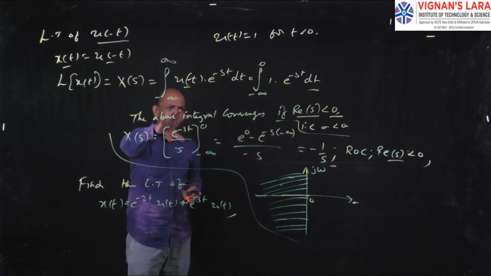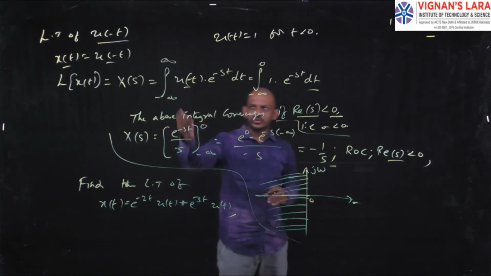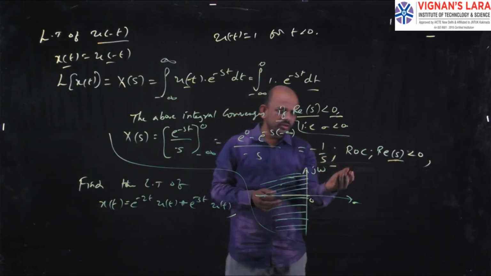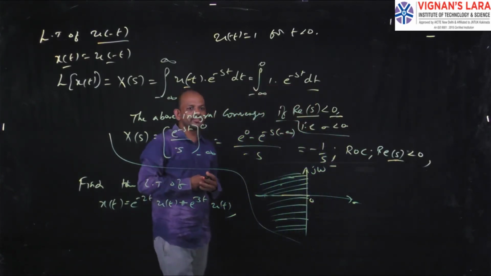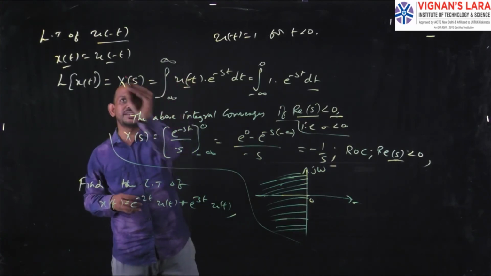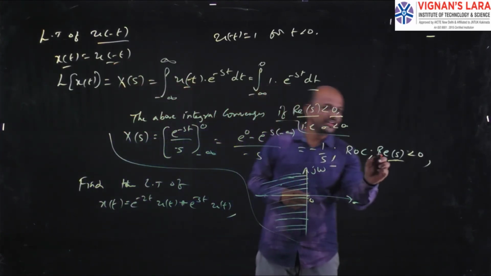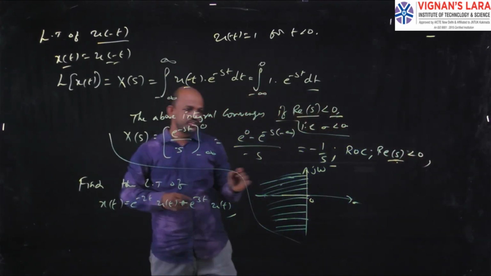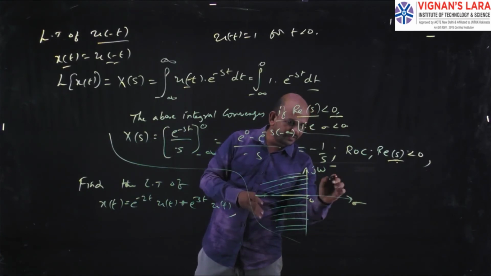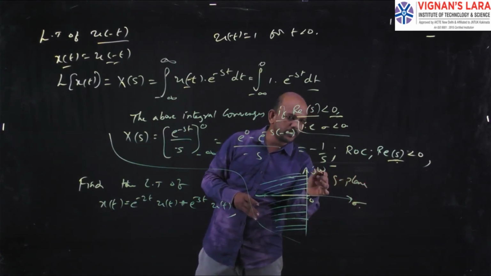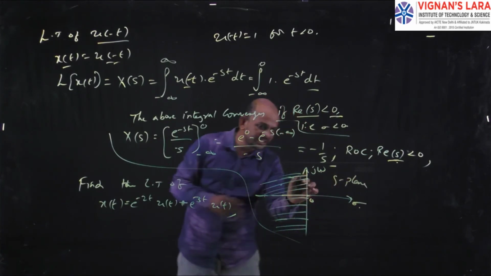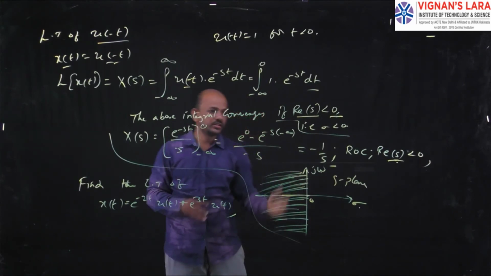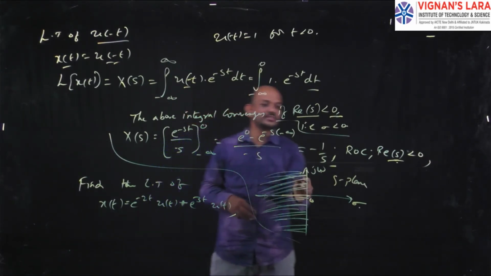So the procedure is the same. I went with a quick way because you already know this procedure. Only the change is here. Up to now we wrote the real part of s greater than 0 because that is a right-hand signal, but here it is a left-hand signal, so we have to write real part of s less than 0. In the s plane, with sigma on the x axis and j omega on the y axis, this is the region of convergence, sigma less than 0.